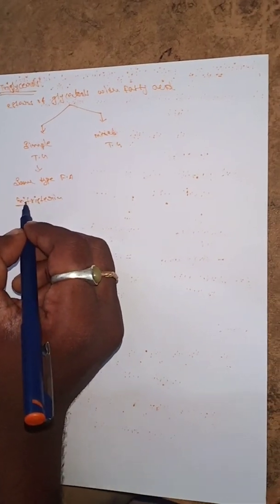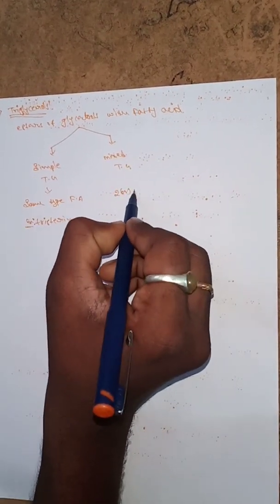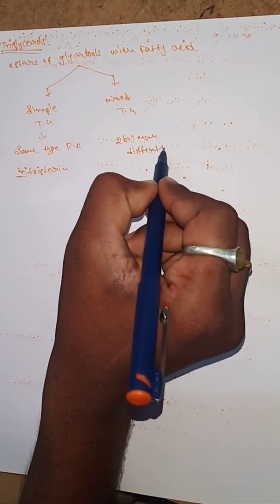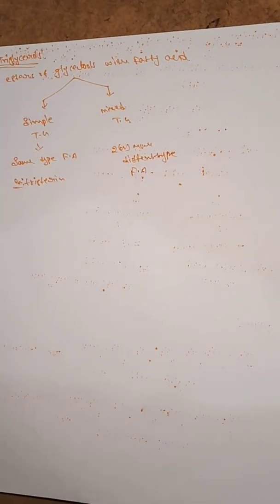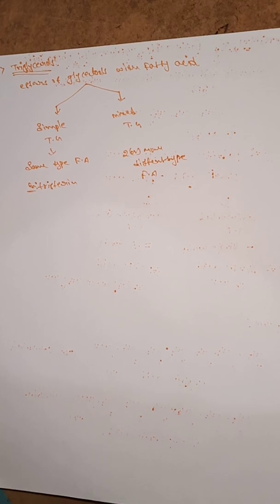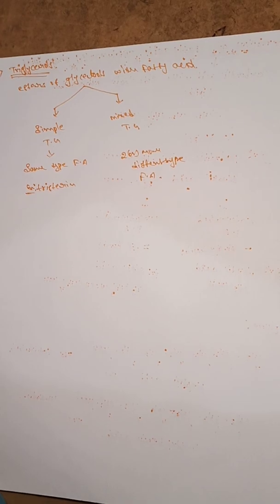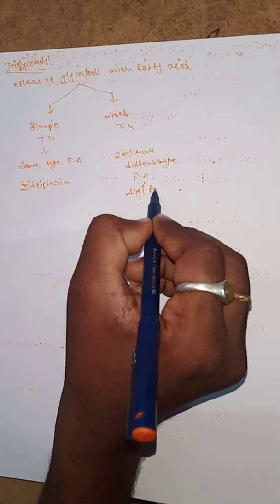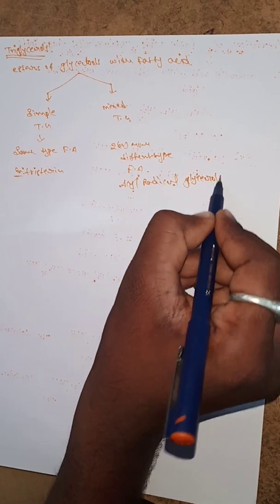What are the mixed triglycerols? Those containing two or more different types of fatty acids in the given structure are known as mixed triglycerols. What is an example of a mixed triglycerol? An example is acyl radical glycerol. Acyl radical glycerol is an example of a mixed triglycerol.